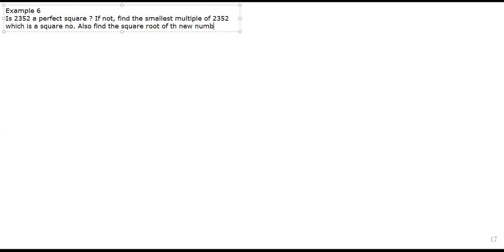Also find the square root of the new number. Okay. Now see, children. Am I audible? Yes, sir. Okay. Where is my writing pad? Just a minute. Manshu, where is my writing pad?